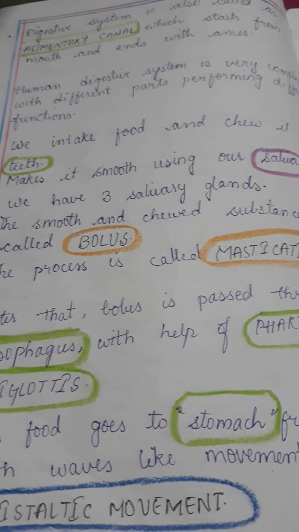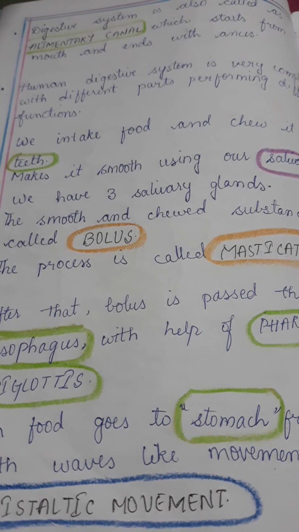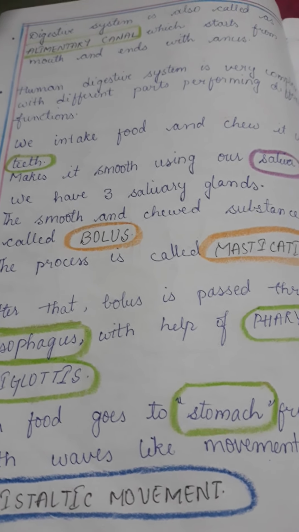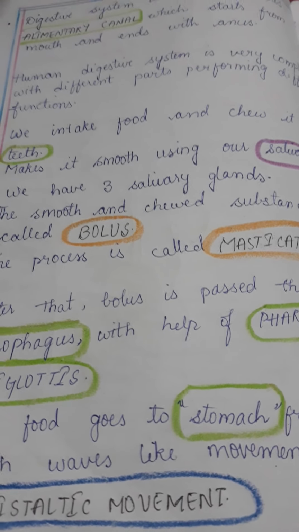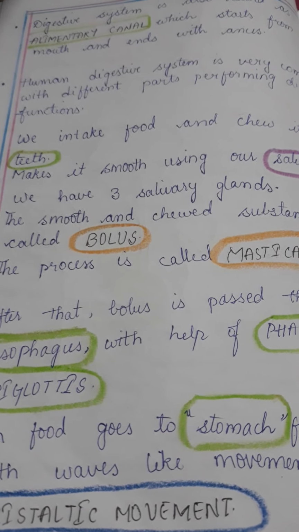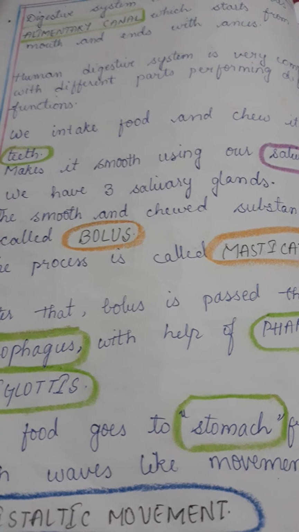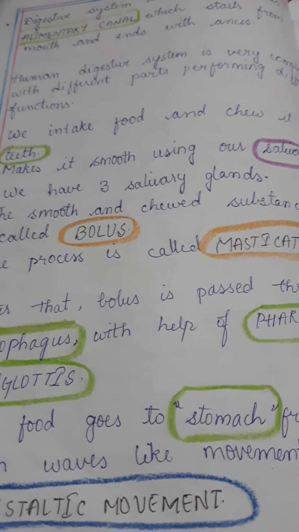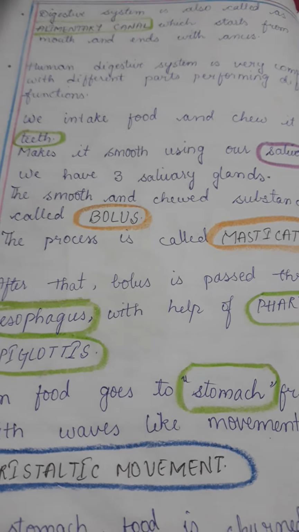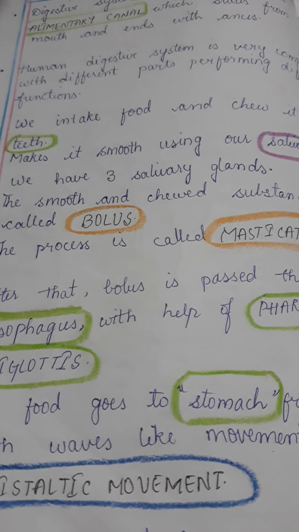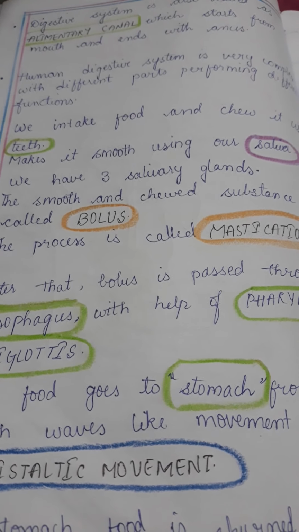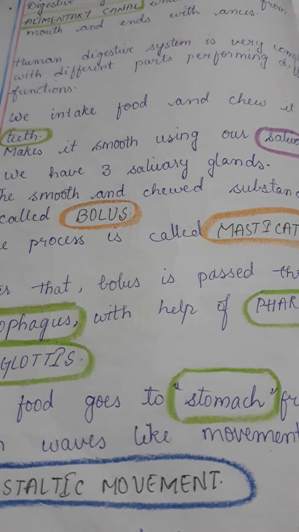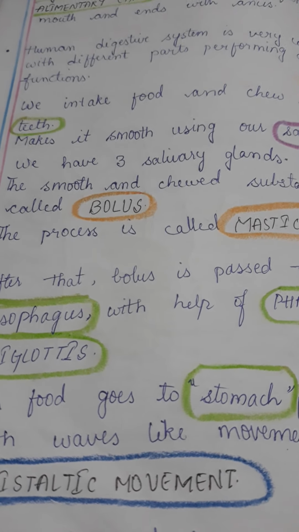Ingestion. And then we chew it with our teeth. Then we make it smooth using our saliva. We have three salivary glands, namely sublingual glands, parotid glands, and submandibular glands, so a total of six salivary glands. Now when we chew the food and apply saliva to it, the food becomes smooth and soft. That food is known as bolus.